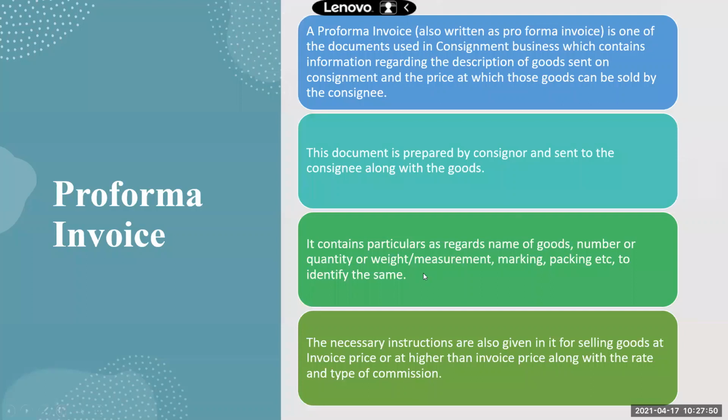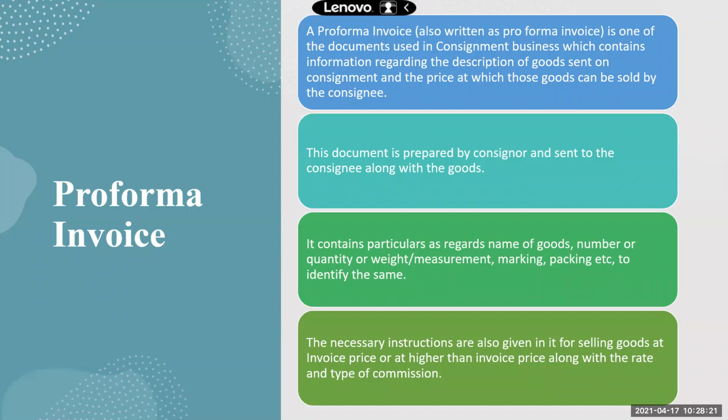Now coming to pro forma invoice. Yesterday I was telling you about the documents prepared in case of consignment. There are 2 major documents prepared in case of consignment. If you remember about sale, what is the document prepared in case of sale? Invoice, yes. And what is an invoice? The other name for invoice is? What is the general name of an invoice? Receipt, ma'am. Receipt. Right? The general name for invoice is a bill.